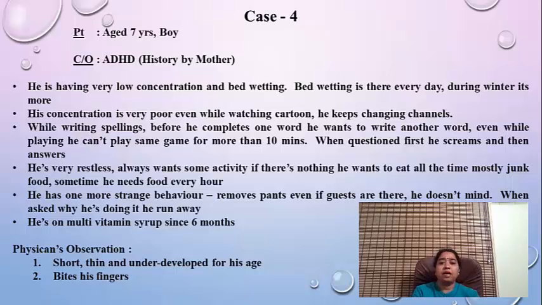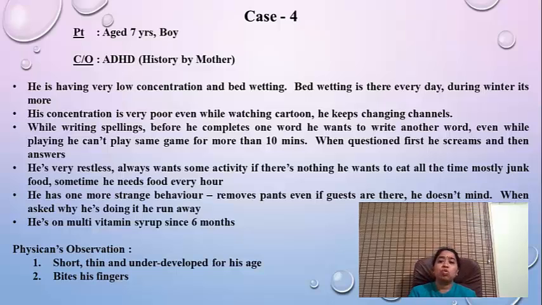Even while watching cartoon, he keeps changing the channels. While writing spellings also, before he completes one word, he wants to write another word. Even while playing, he cannot play the same game for more than 10 minutes. When questioned, first he screams and then answers. In the clinic also, he was not sitting in one place, continuously running here and there, a very, very hyperactive child. When I asked his name, he just shouted, screamed, and then only he answered. Whatever I asked him, which school are you studying, he would scream and then answer. If I asked about his parents' name, he would scream and then answer. So that tendency was there.